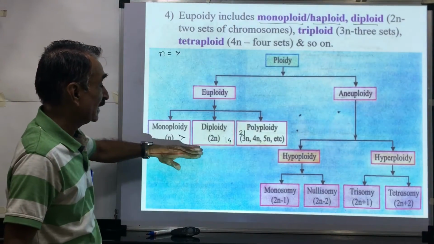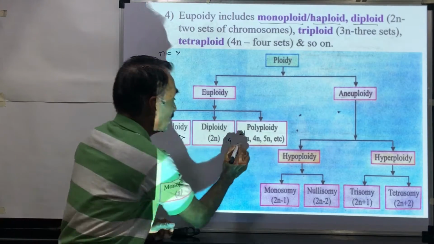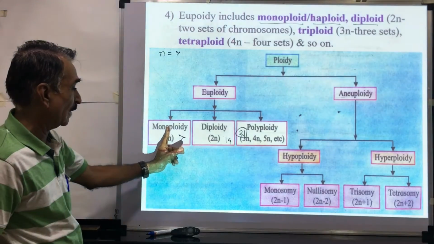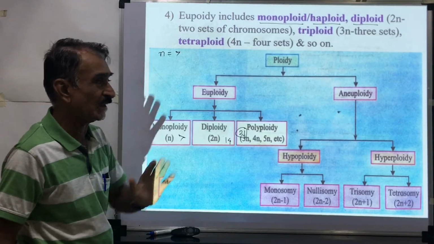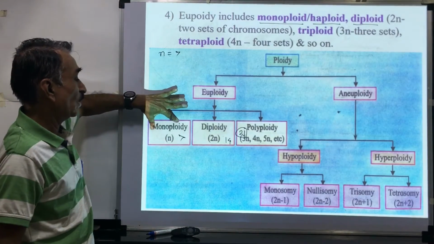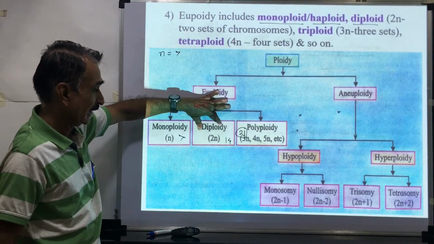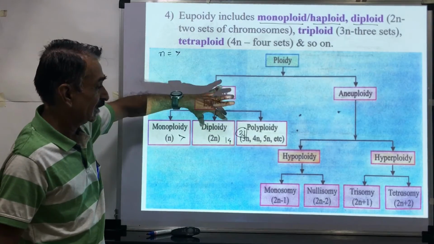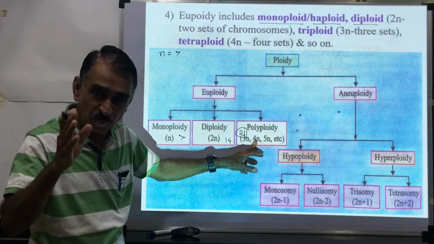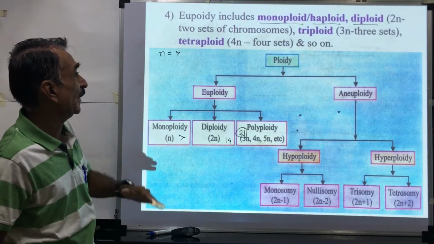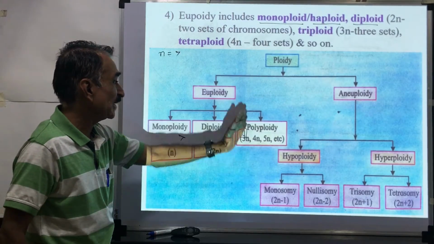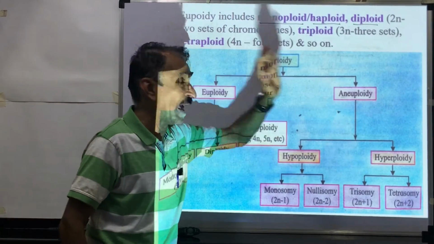So euploidy, if you consider this chromosome number, this is the exact multiple of this basic chromosome number. Means there are 3 sets of the chromosomes. This is called as euploidy. Euploidy includes monoploidy or haploidy with a single set, diploidy 2 sets, triploidy 3 sets, tetraploidy 4 sets. This is called as euploidy. Then you consider aneuploidy.